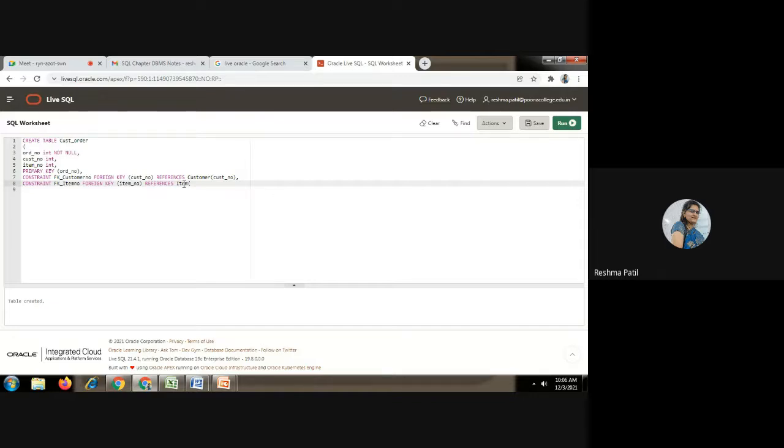If this item table is already available in the database and you are going to create a new one, whatever name you have given, you can write that name here. So item, then after that field item number, bracket complete. And here is the end of the attribute, so no need to give a comma here. Go to the next line, close the opening bracket and give a semicolon. Done.